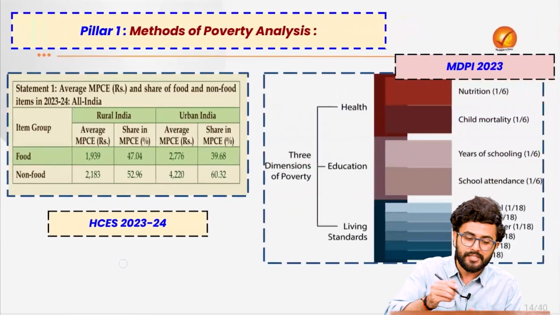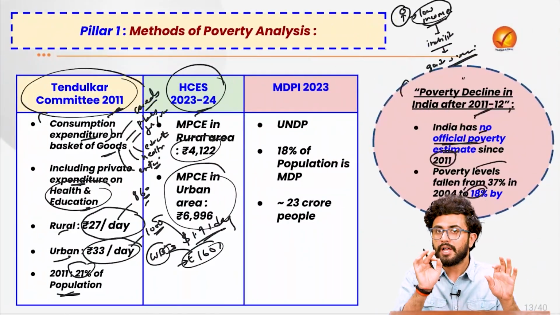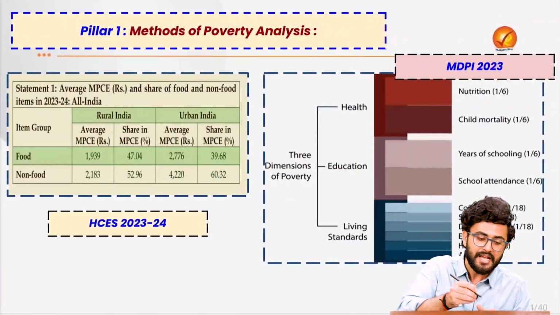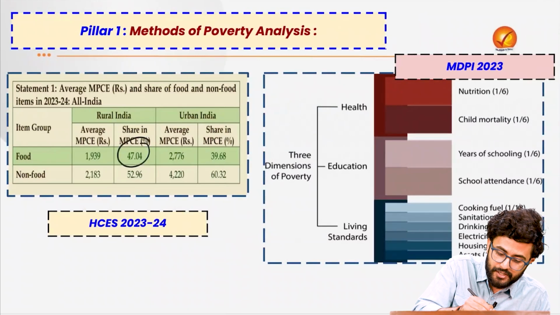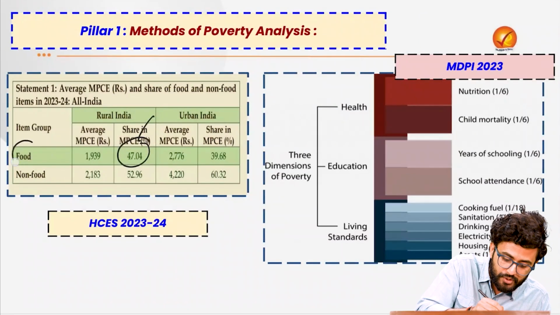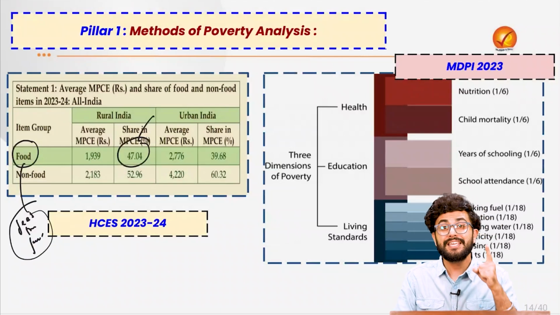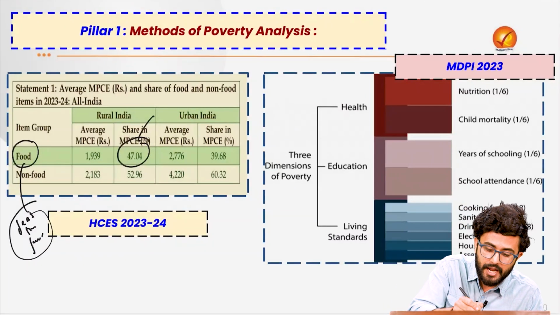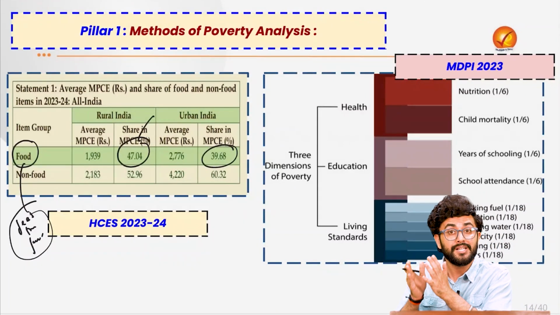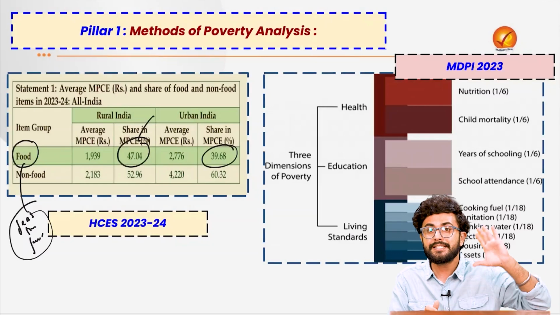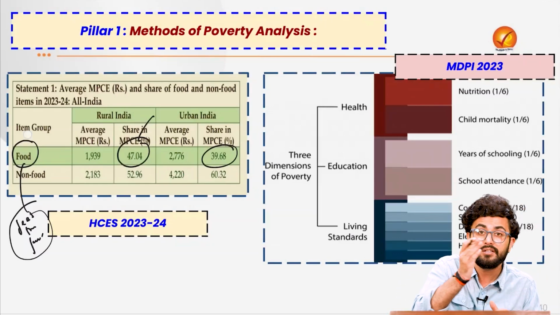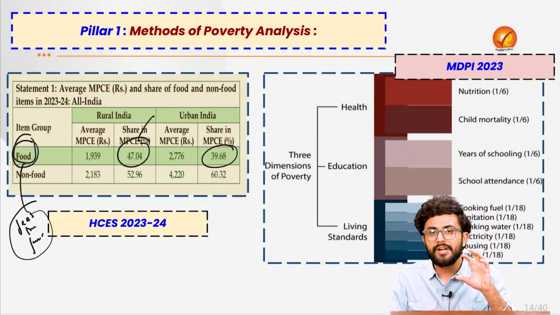Basically, out of this, let's say for example in rural area, out of this 4,122 rupees, 47% of the income is actually going to just feed the family itself, or on food. Even in urban areas, 39% of the share of the monthly per capita expenditure is directed towards nothing but buying the food itself.